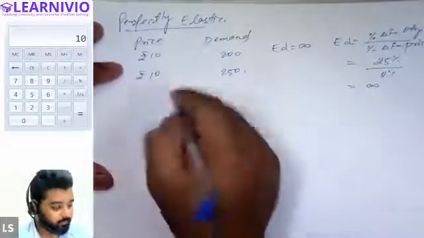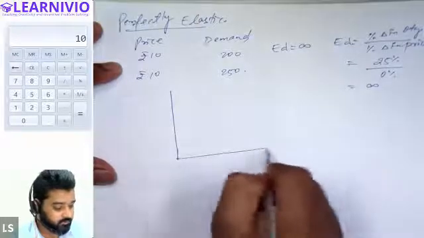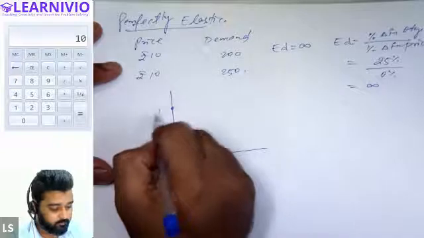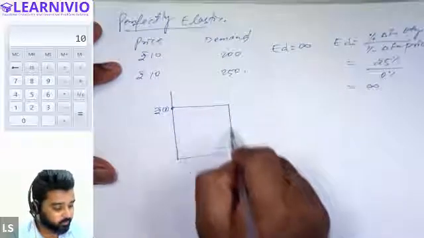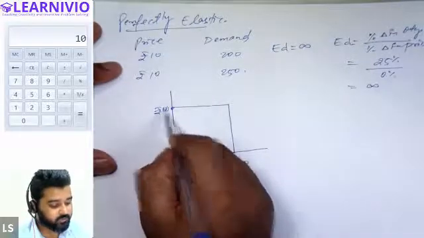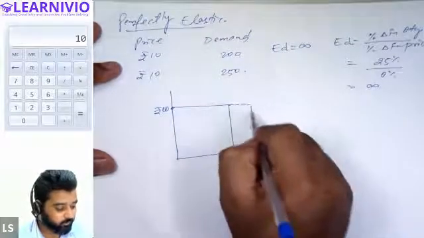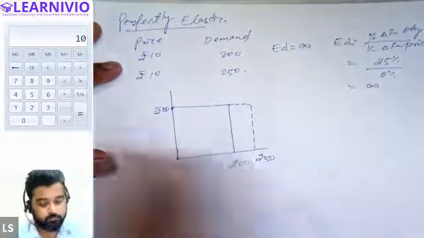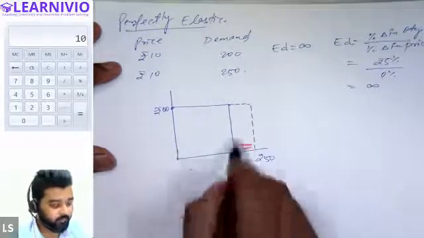And how will the demand curve be depicted this time? In this case, see, suppose this is the price, and at rupees 10, earlier demand was 200 units. Now price is still same, but the customer is demanding more quantity of the commodity. So new demand is 250. So we can say that demand is changing, but price is not changing.